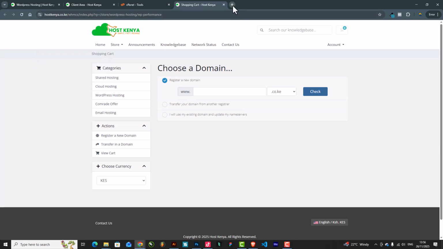Even I'm very sure if we go to this domain right now, it has not propagated. Okay, seems that was quick. It's already up and running. Okay, I think Host Kenya is doing the most. It's doing good work. It's already up and running, and the connection is secure. That's magic. It always takes me about 20 to 30 minutes for the domain to propagate, and here it is.